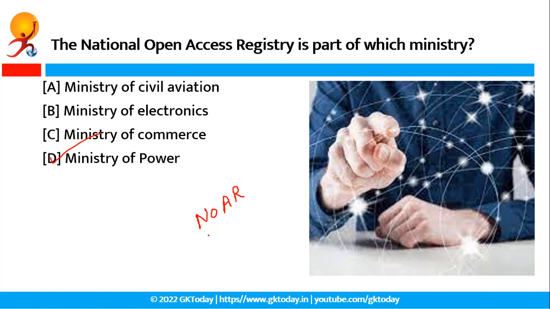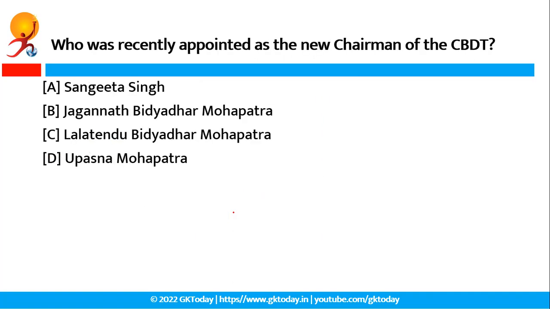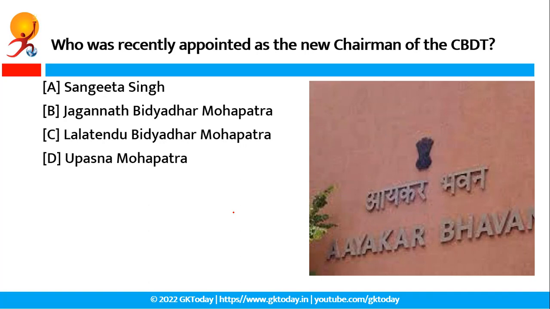The National Open Access Registry, also known as NOAR, will act as a key facilitator to help enable the integration of renewable energy resources into the grid. It would encourage consumers to take up renewable energy production at in-house facilities and transfer the surplus electricity to the grid. Okay, so now next question.